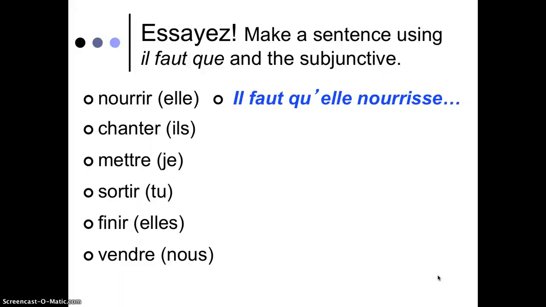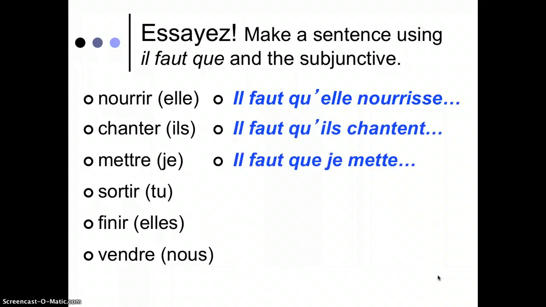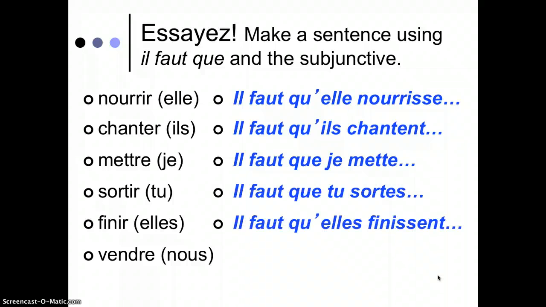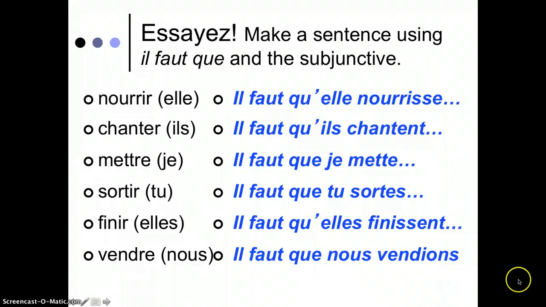Il faut qu'elle nourrisse whatever she is that she's feeding. Il faut qu'il chante. Il faut que je mette. Il faut que tu sortes. Il faut qu'elle finisse. Il faut que nous vendions. So if we take a look, remember the IR verbs need that extra ISS.